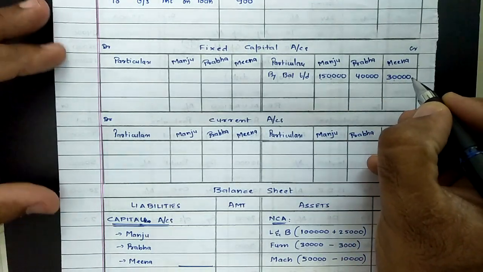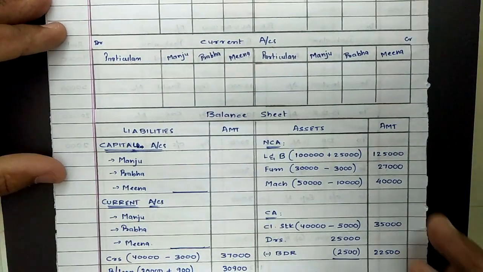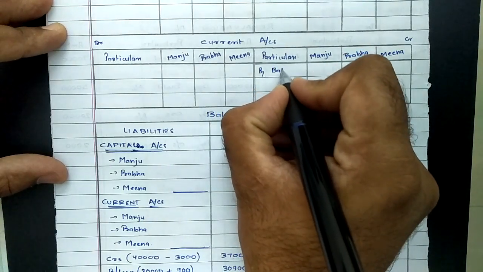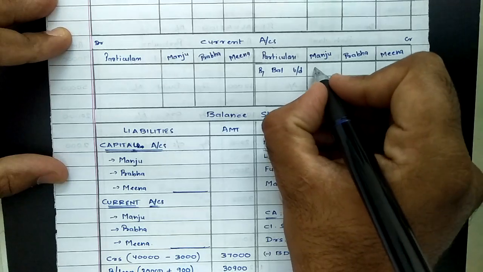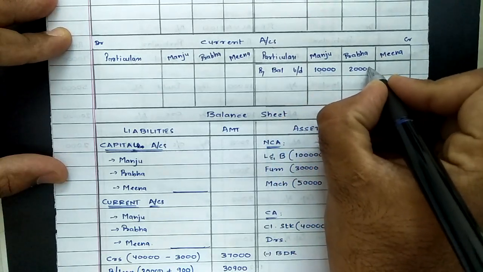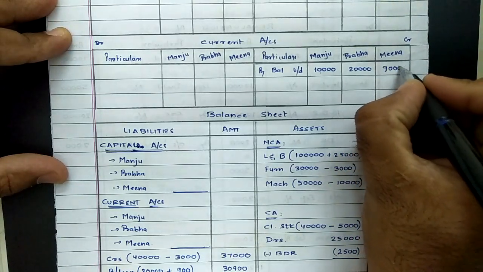Same way, posting balances of current account. All the balances of current account were provided on liabilities, so they imply credit balance. So again they have to be recorded on credit side of current account, by balance brought down. Manju's balance was 10,000, Prabha's balance was rupees 20,000 and Meena's balance was rupees 9,000.